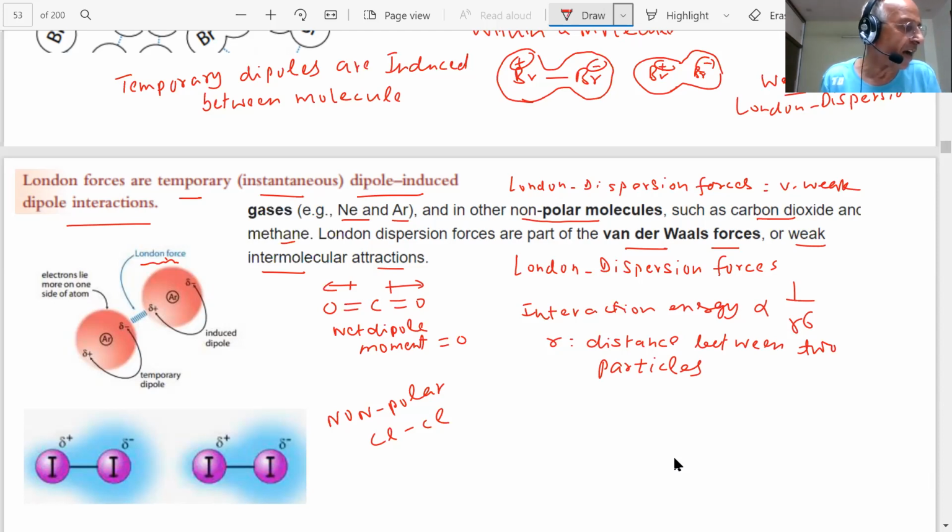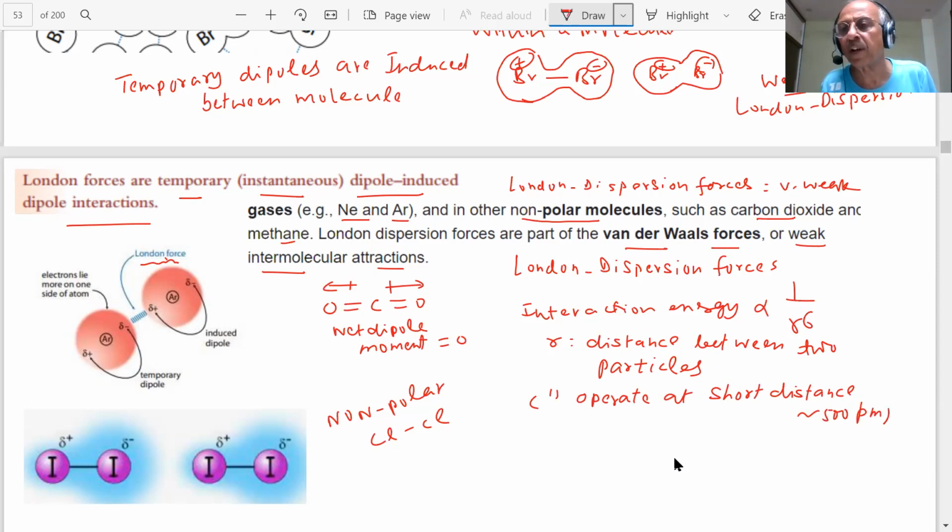These forces are important only at short distances. They operate when the particles come very close to each other, around 500 picometers. You know what a picometer is? Pico is 10 to the minus 12 meter. So 500 picometers is a very short range.